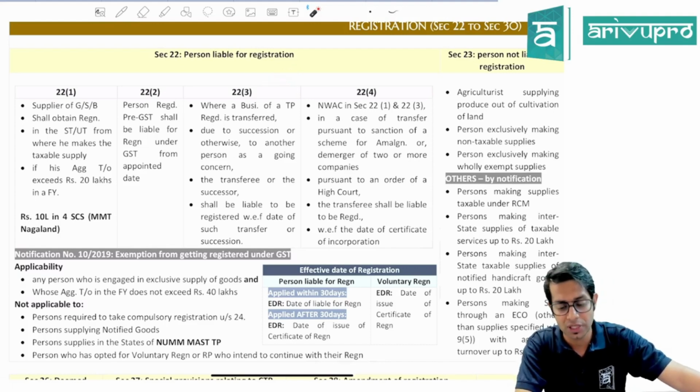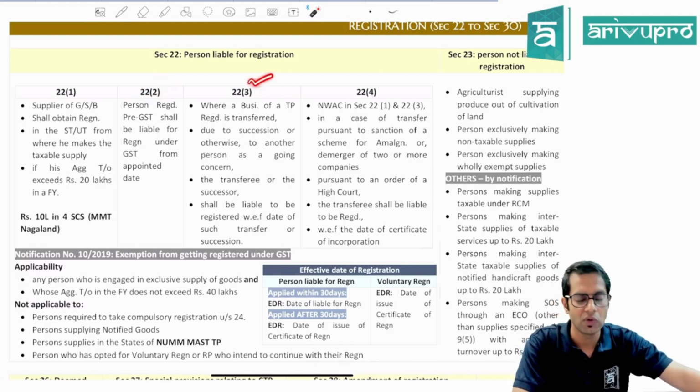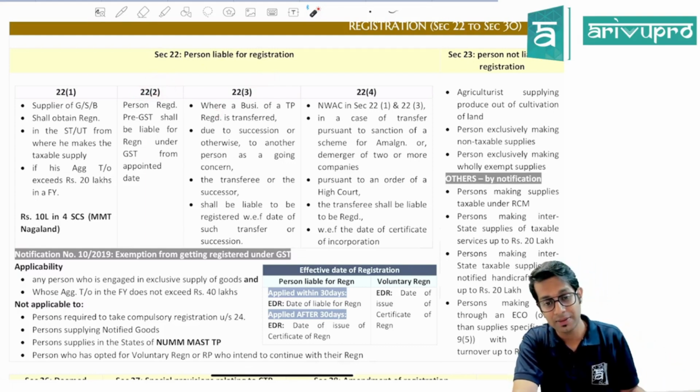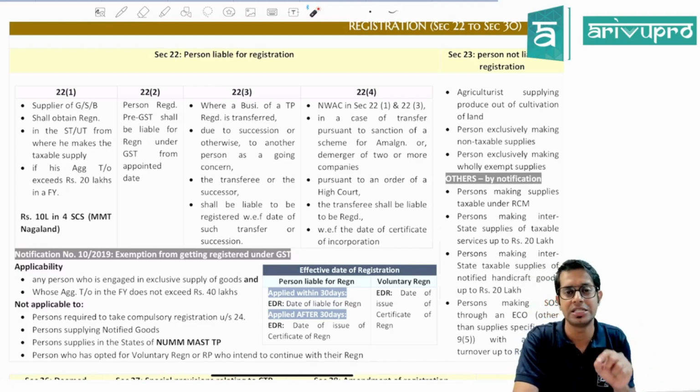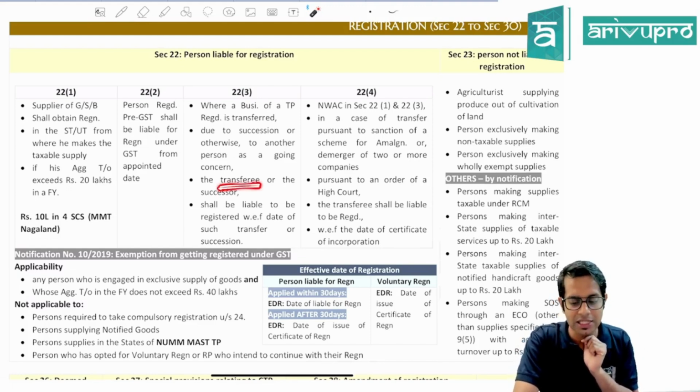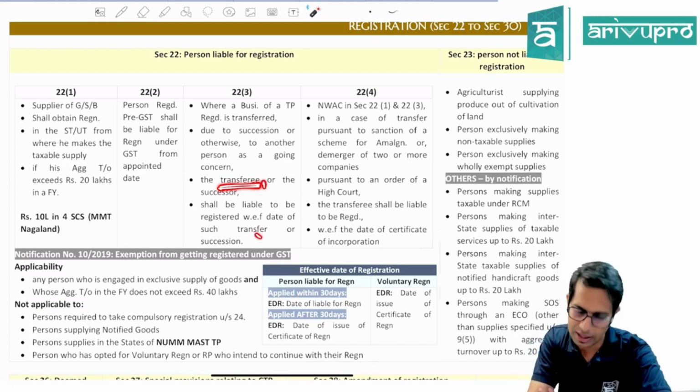Section 22 subsection 2, not clause 2. Section 22 subsection 3 says where the business of a taxable person who is registered is transferred by way of succession or otherwise as a going concern, then the transferee, that is the successor, will have to take registration from the date of transfer.